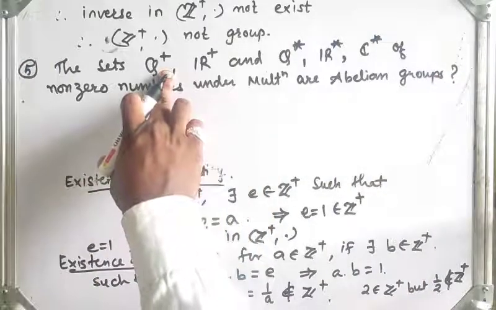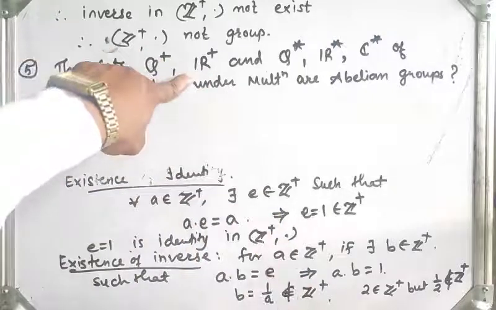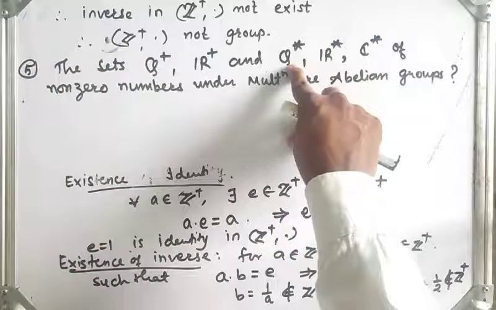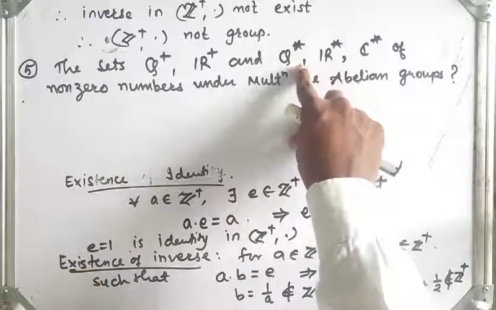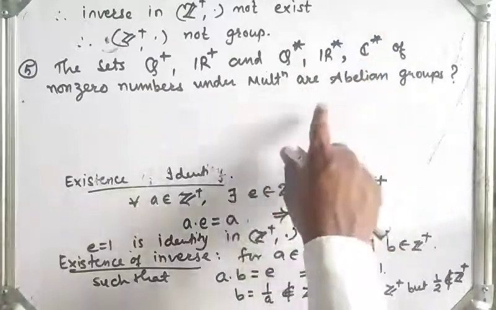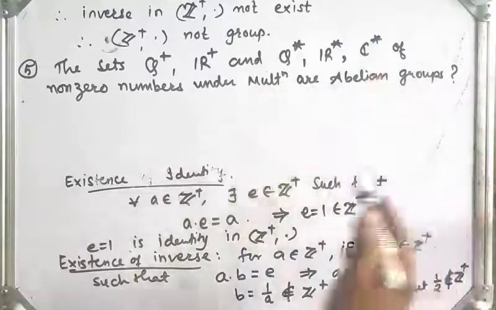Q plus, the set of rational numbers under addition, the set of positive rational numbers, the set of positive real numbers, and here the sets Q star, the set of non-zero rationals, non-zero reals, and non-zero complex numbers, are abelian groups under the binary operation multiplication or not. Let's check this.